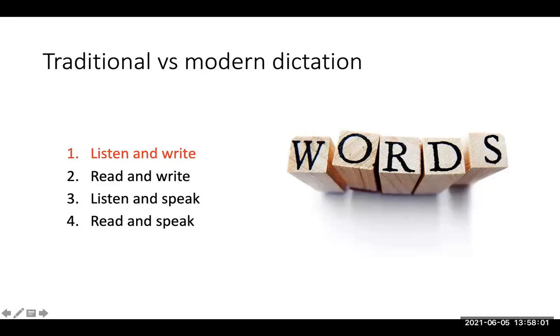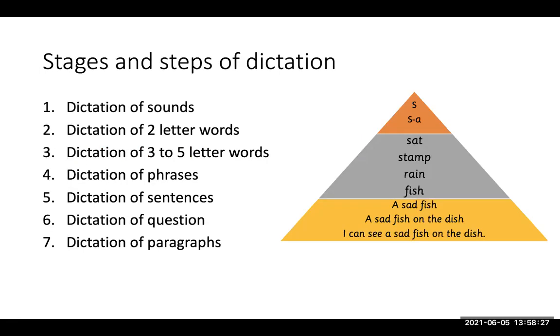So there are many types of dictation. Traditionally, it was only just listening to the teacher and writing the words. But now we have got many other approaches, many other types. Like the students can read, one student is reading, others are writing. One is listening and then speaking, not writing at all, reading and speaking. So these are the variations of modern types of dictation.